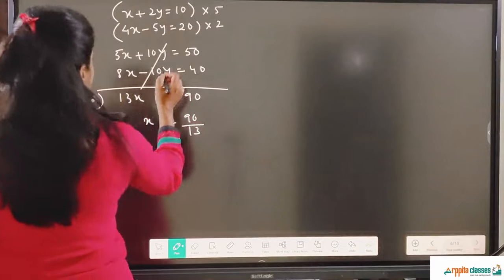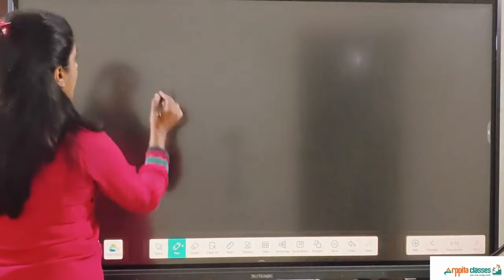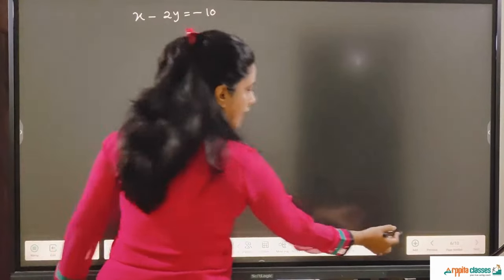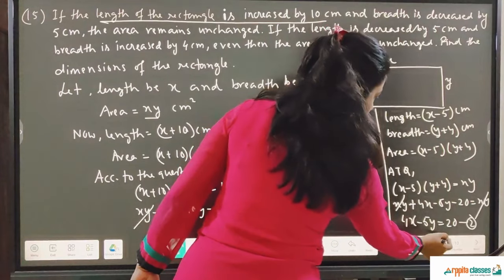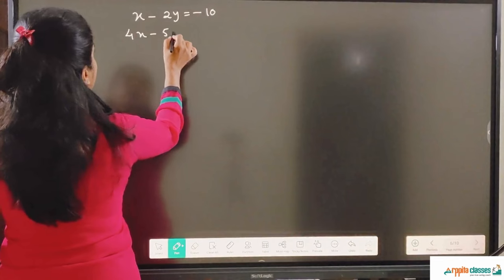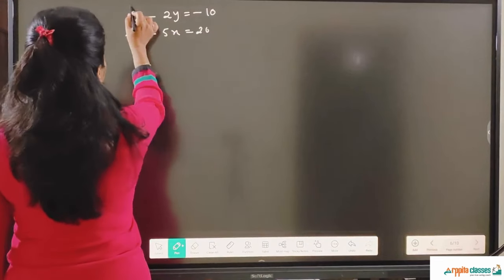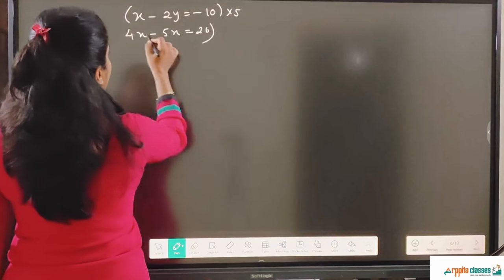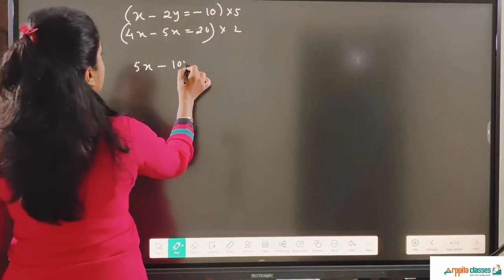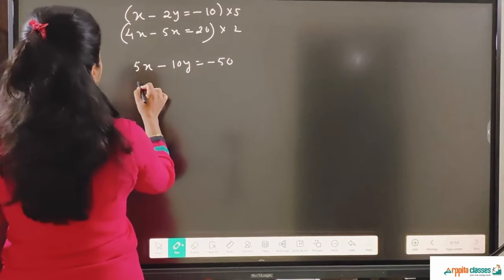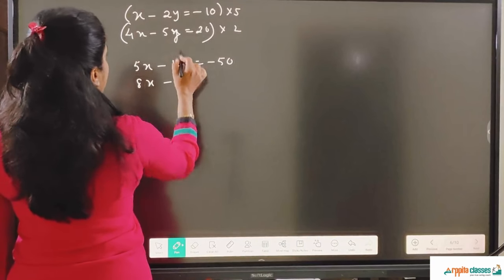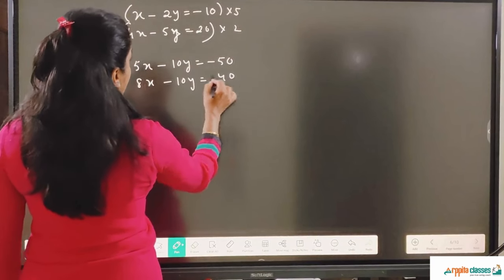So x minus 2y is equal to minus 10, and the other one is 4x minus 5y is equal to 20. So this multiplied by 5, this multiplied by 2, so 5x minus 10y is equal to minus 50, and this is 8x minus 10y is equal to 40.